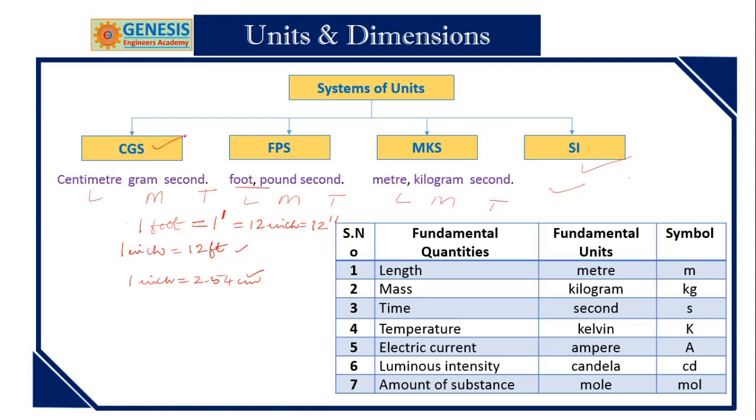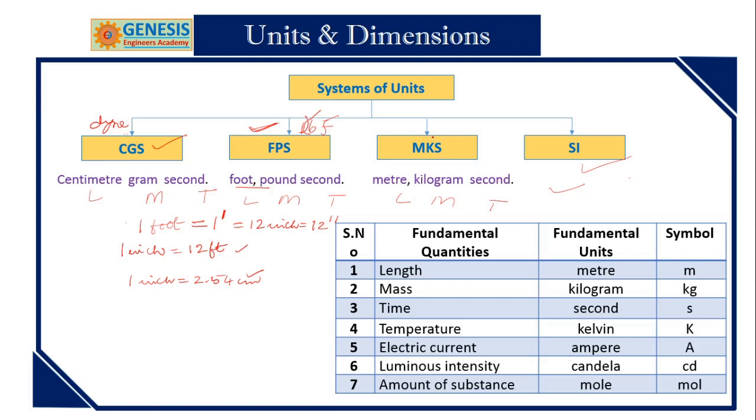In CGS system, what is the unit of weight or force? The unit of weight in CGS system is dyne. In FPS system, the weight unit is LBF, that means pound force.